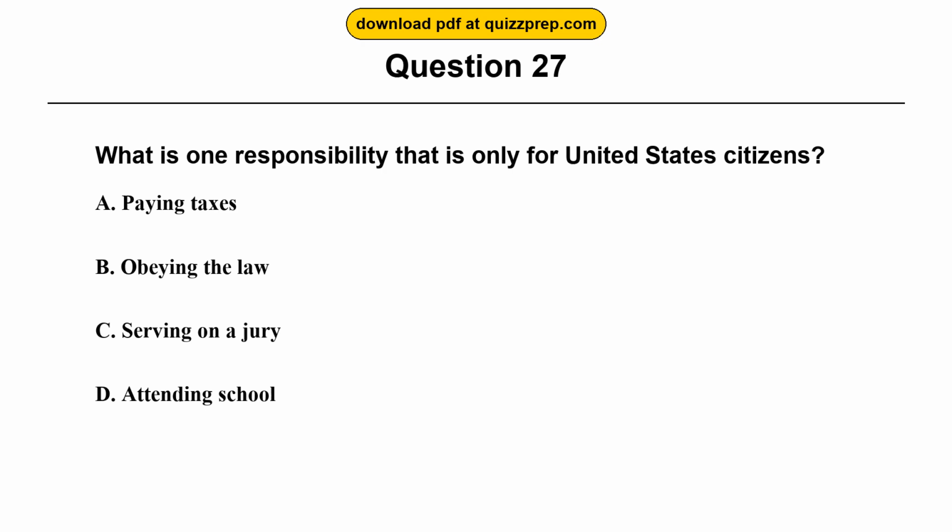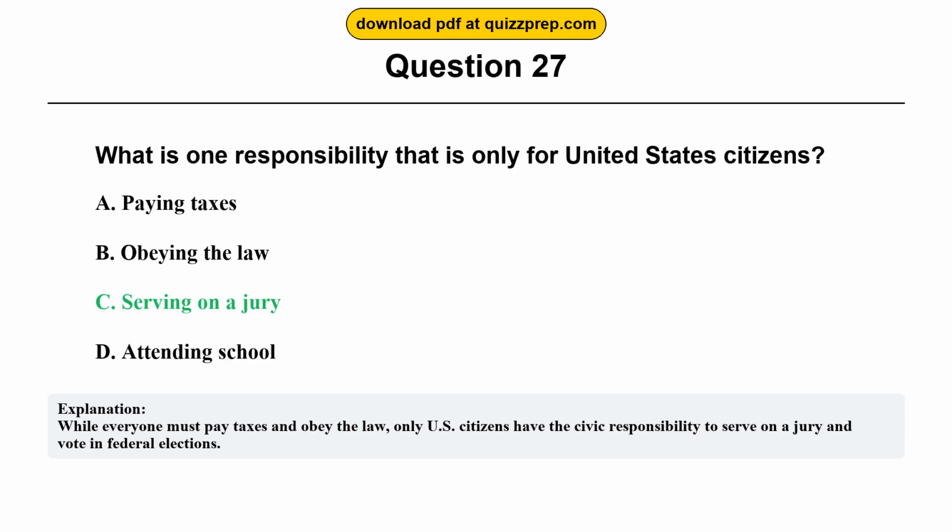Question 27. What is one responsibility that is only for United States citizens? Option A. Paying taxes. Option B. Obeying the law. Option C. Serving on a jury. Option D. Attending school. The correct answer is option C, serving on a jury. While everyone must pay taxes and obey the law, only U.S. citizens have the civic responsibility to serve on a jury and vote in federal elections.